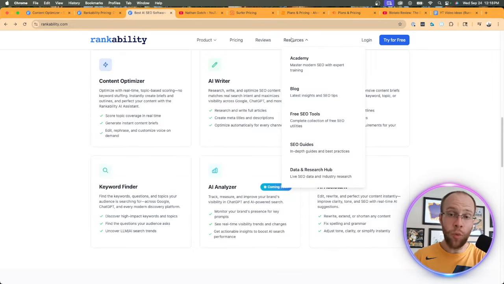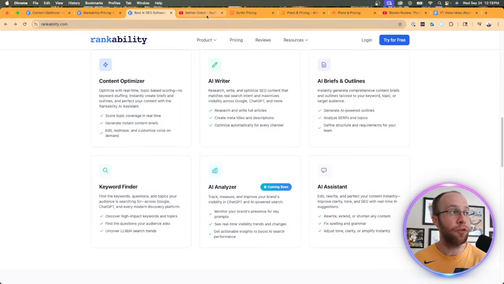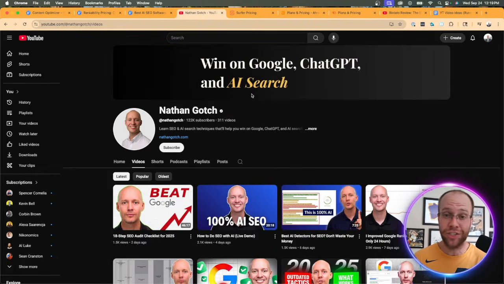And in addition to the website, another aspect that I always like to evaluate with SaaS tools is the founder. Who's behind the scenes here? Because let's be honest, most SaaS tools are run by gimmicky creators trying to make a quick buck who have no grasp on reality. And that is not the case here for the founder behind Rankability, which is Nathan Gotch. I actually had Nathan Gotch on my YouTube channel. I'll leave that link in the video description below.